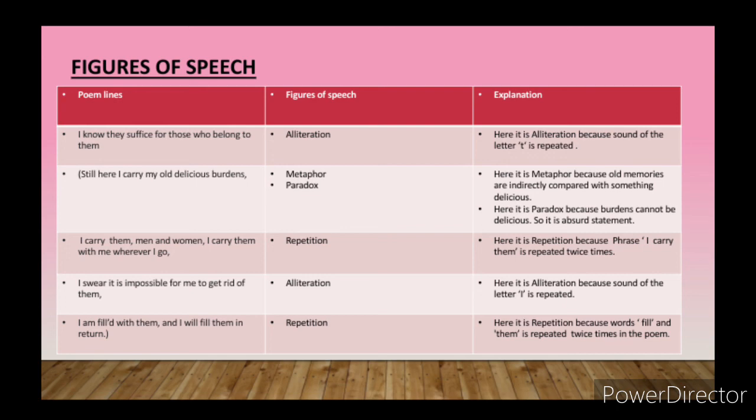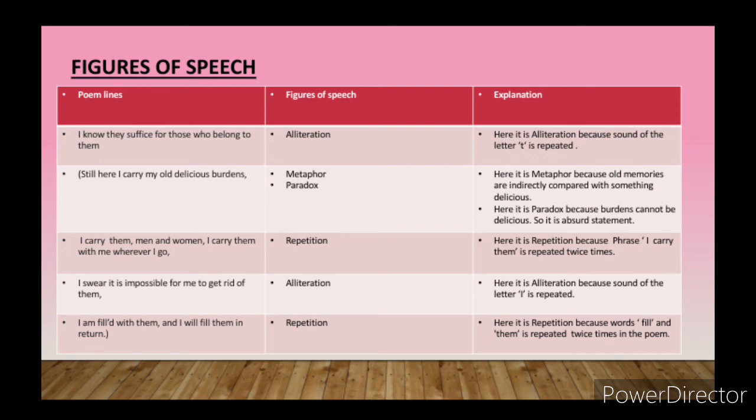The last line of this poem is, I am filled with them and I will fill them in return. You can see a little change, but the poet has used the word fill.